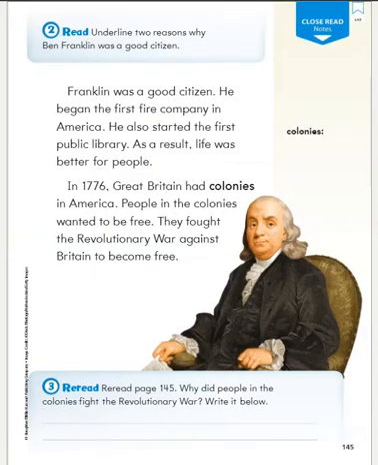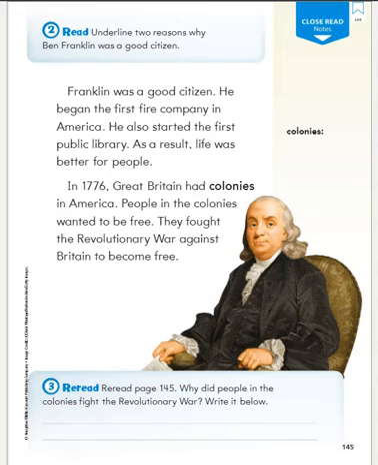Number 2 asks us to underline 2 reasons why Ben Franklin was a good citizen. Franklin was a good citizen. He began the first fire company in America. He also started the first public library. As a result, life was better for people. In 1776, Great Britain had colonies in America. People in the colonies wanted to be free. They fought the Revolutionary War against Britain to become free.